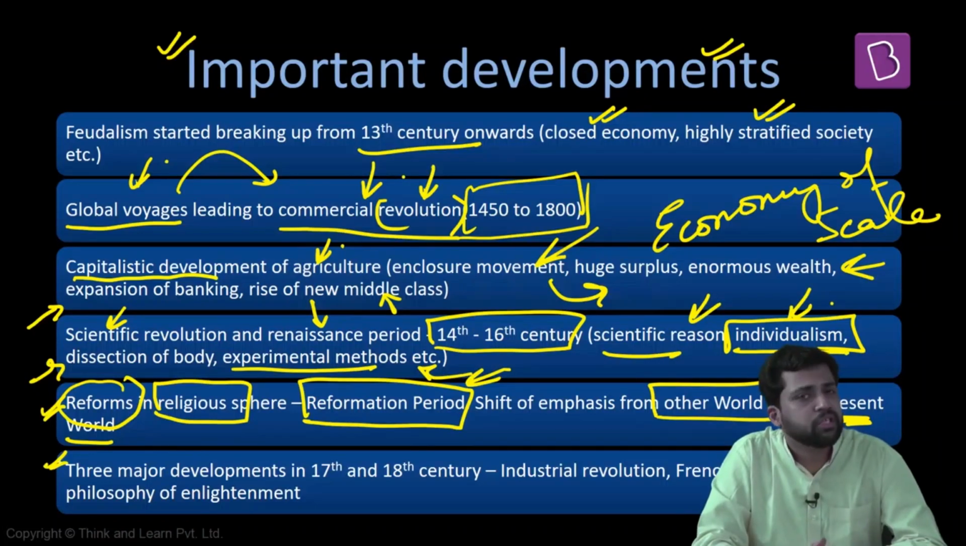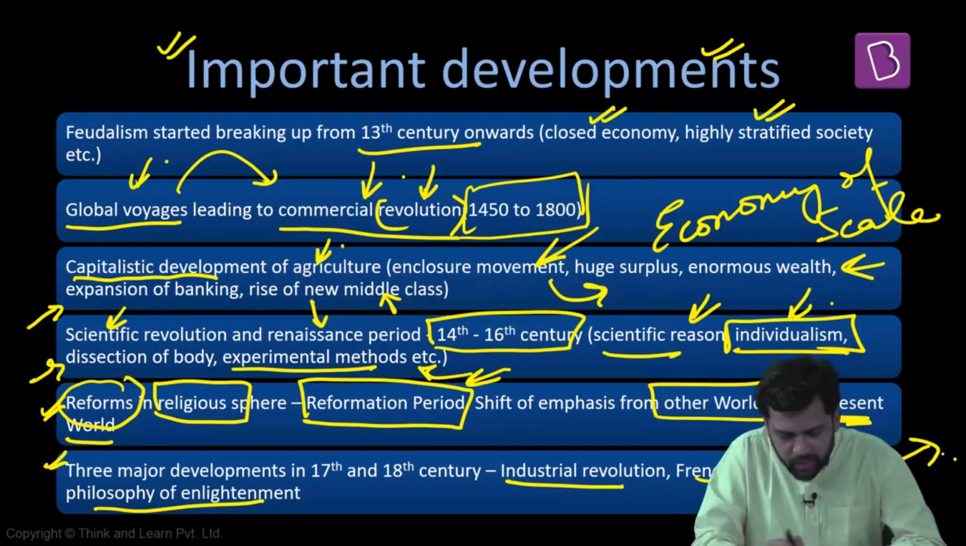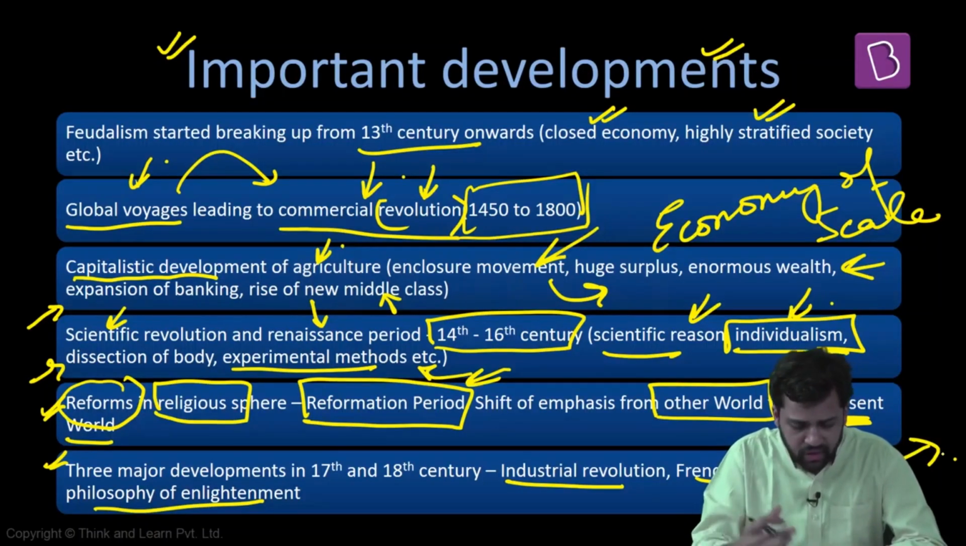Apart from all these things, the beginning of feudalism, commercial revolution, capitalistic development of agriculture, scientific development, Renaissance, reforms in the field of religion, there were some other major developments. For example, there was the industrial revolution, there was the French revolution, and then there was also the philosophy of enlightenment. So they are also impacting society, and later on they are also impacting sociology. So we'll discuss these important developments separately. Don't worry about it. We'll see what is the industrial revolution, what is the French revolution, what is the philosophy of enlightenment.